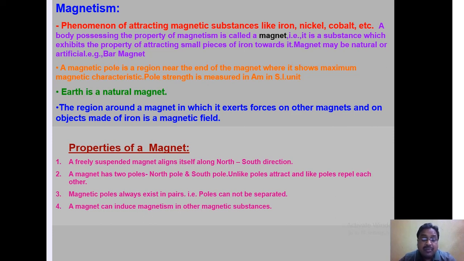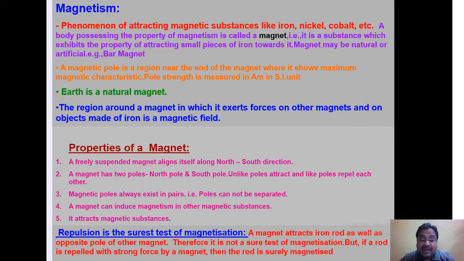Now, what are the properties of a magnet? A freely suspended magnet aligns itself along the north-south direction. That is to say, when you take a bar magnet and suspend it freely, it comes to rest with its north pole pointing north. So, a magnet has two poles.